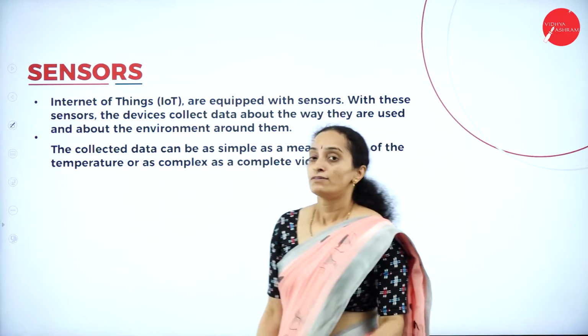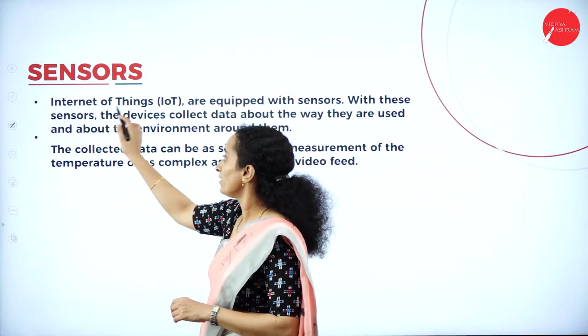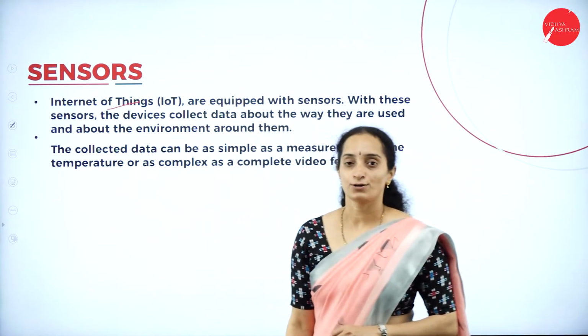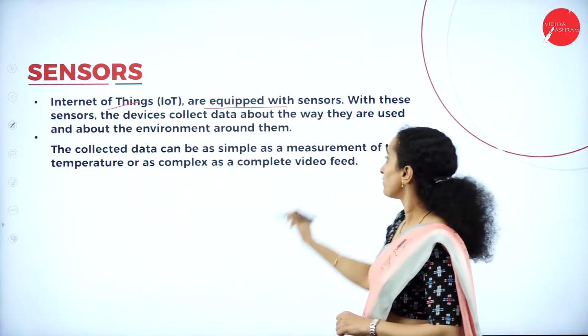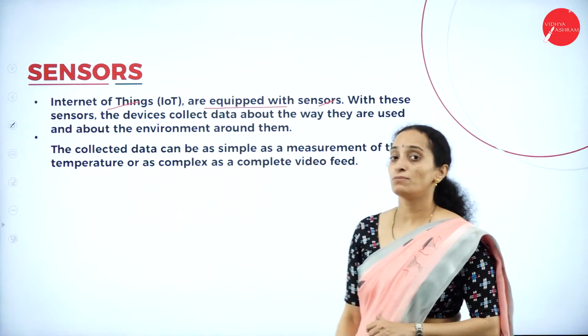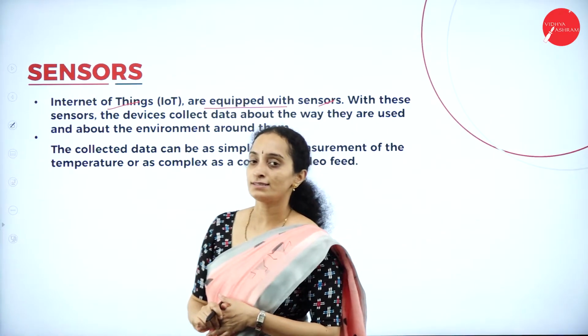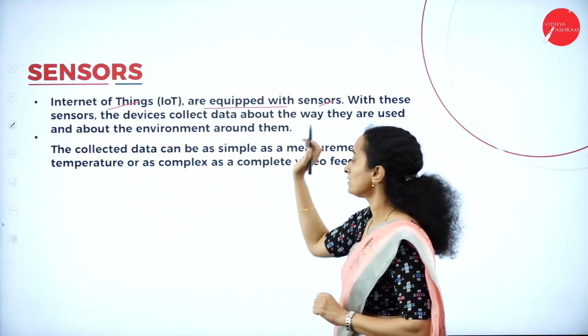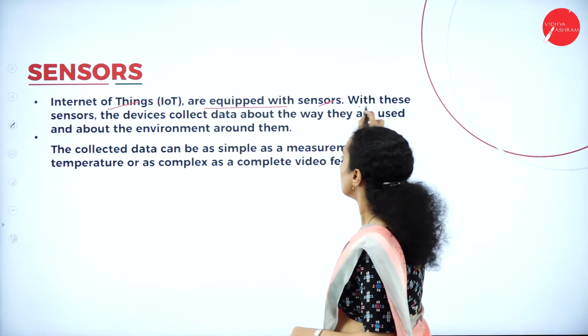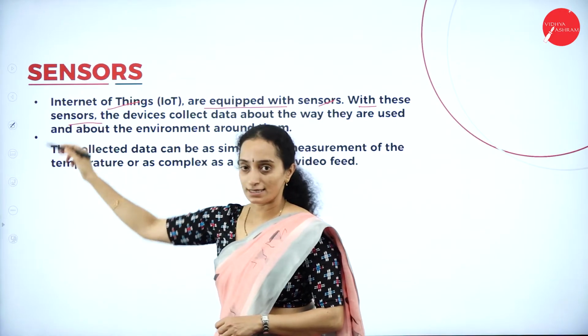Sensors are most widely used in the Internet of Things. IoT devices are equipped with sensors. Usually most IoT devices use sensors.